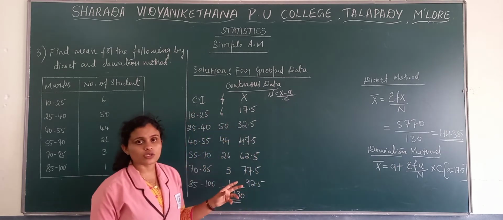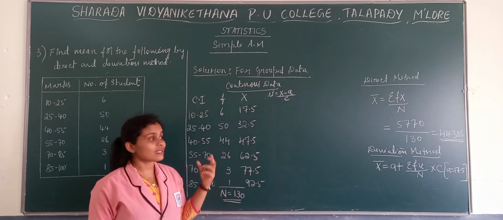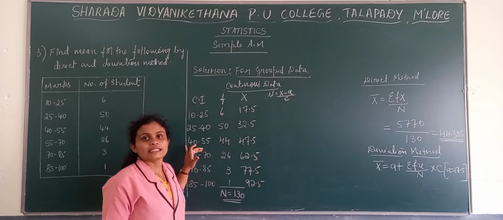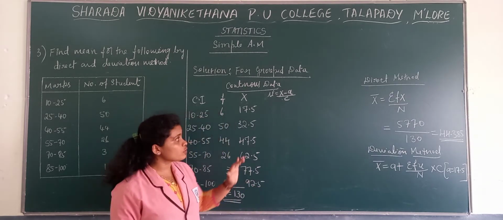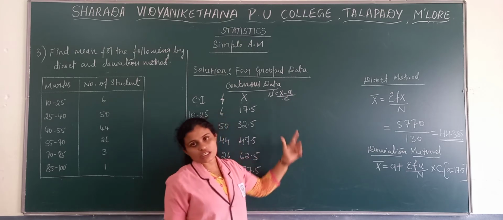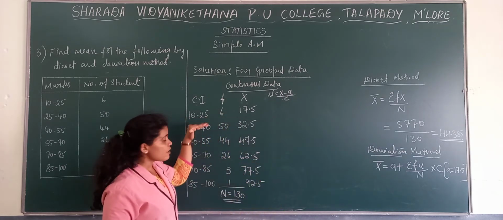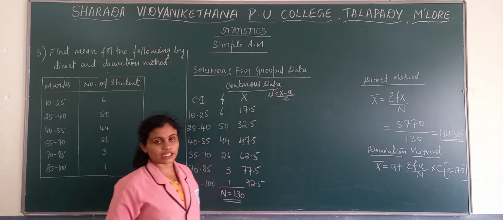If you observed yesterday's problem, c was not there because class intervals were not there. There we took discrete and ungrouped. Ungrouped, c will not come anyhow, u is only x minus a. Only in the case of a continuous series where we have class intervals, there we need to take the width.